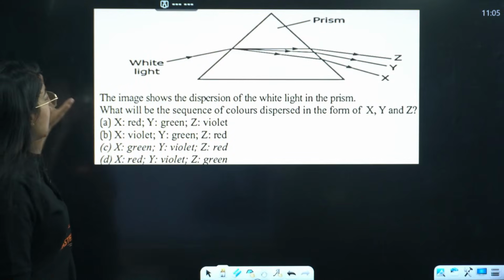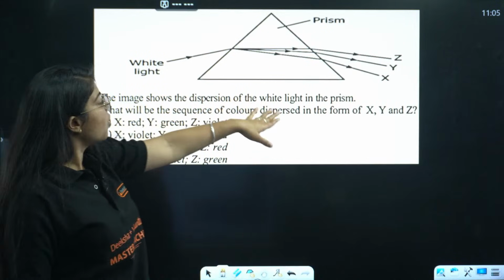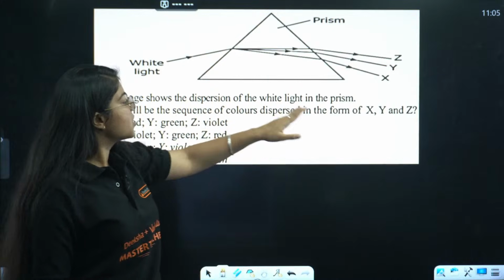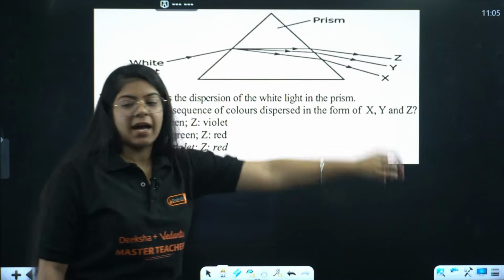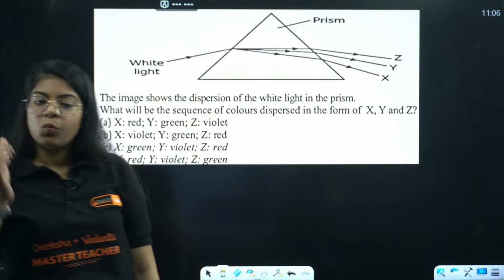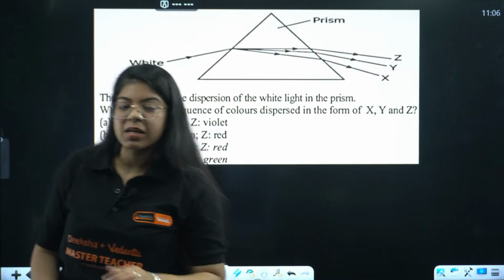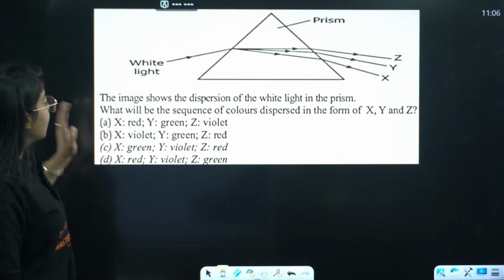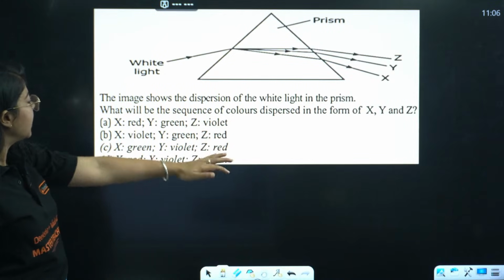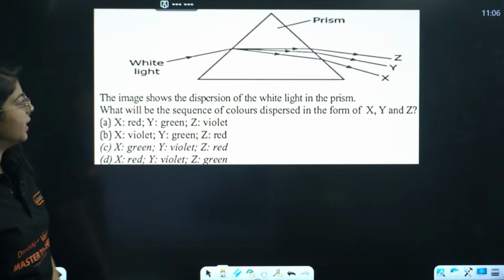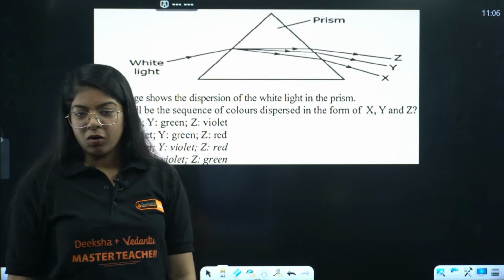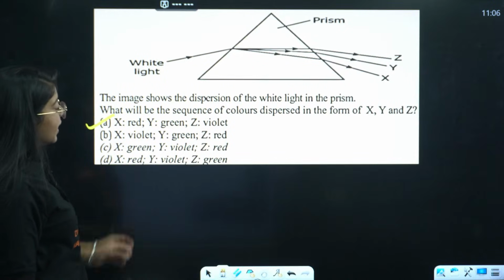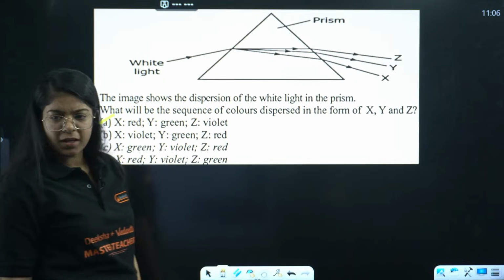The image shows the dispersion of white light in the prism. What will be the sequence of colors dispersed in the form of X, Y and Z? Will it be red, green and violet; violet, green, red; green, violet, red; or red, violet, green? Let me know. You are saying X is red, Y is green and Z is violet, okay.